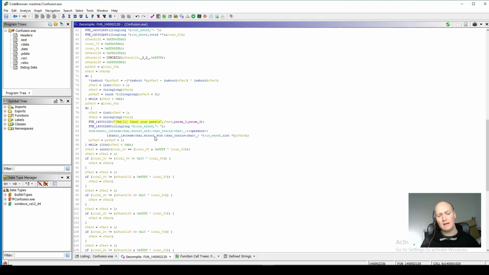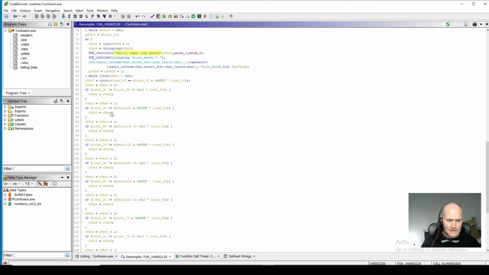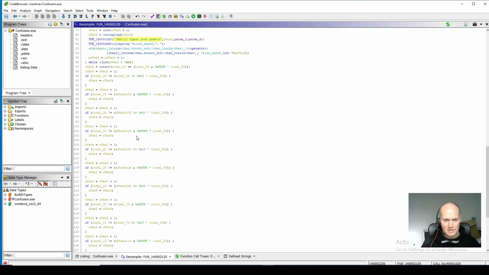And if you remember with this application, it's a little bit strange because the password is really a sequence of numbers that you type in. So you type in 11 numbers. So one number, press enter, other number. So it's like a serial number made of different numbers, basically. So we can see it reading that in here. And then there's some stuff down here, which looks like it's doing some computation on the input.